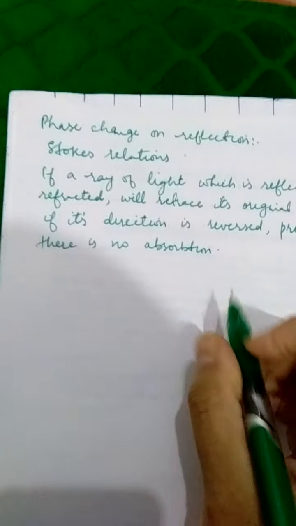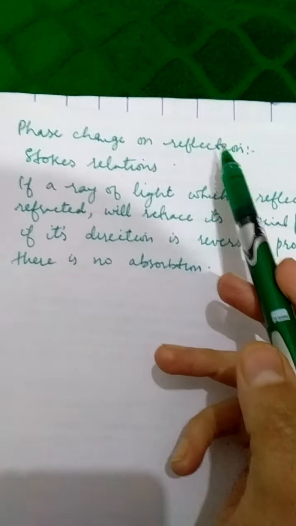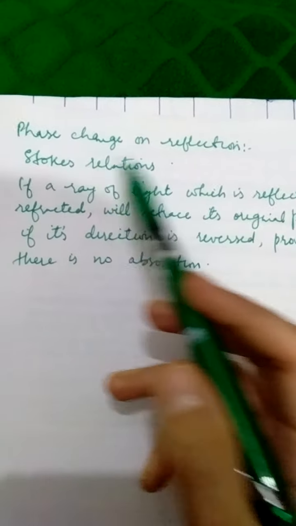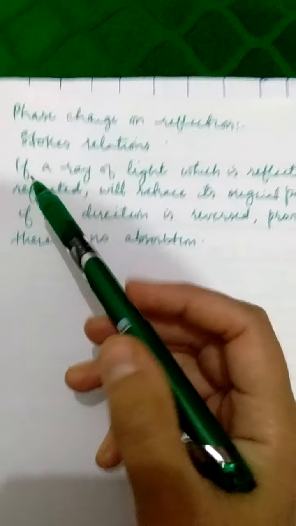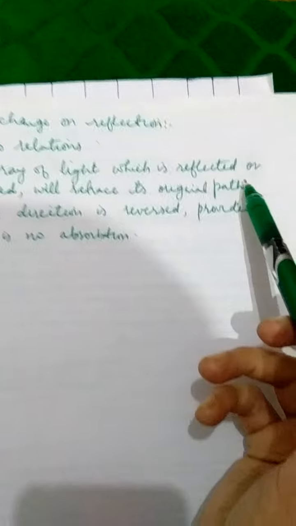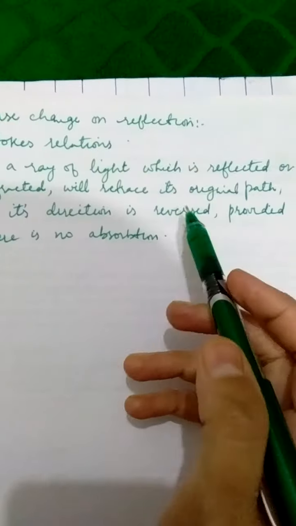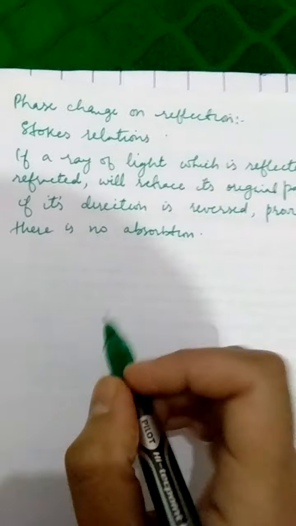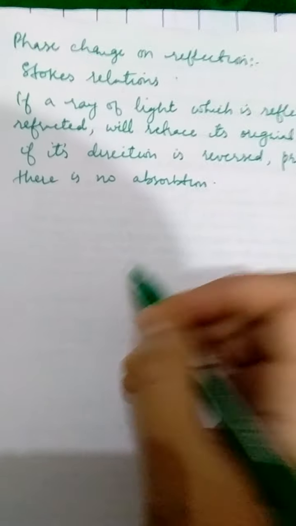So today we are going to discuss phase changes of a wave, phase changes of light on reflection. This is given by Stokes' relations, and the definition, I believe, is self-explanatory. It states that if a ray of light which is reflected or refracted from a surface, it will retrace its original path if its direction is reversed, provided that there is no absorption. Now, let us try to understand it.